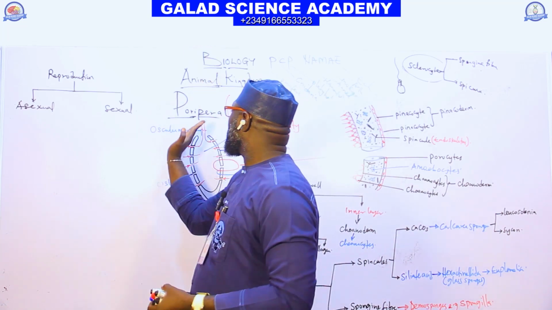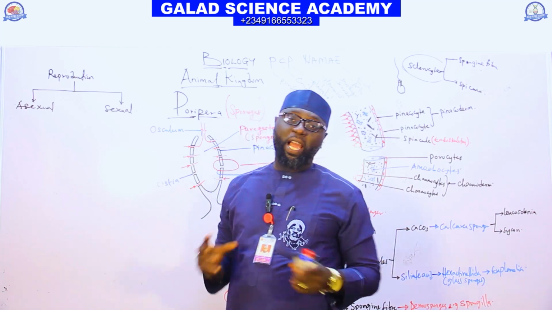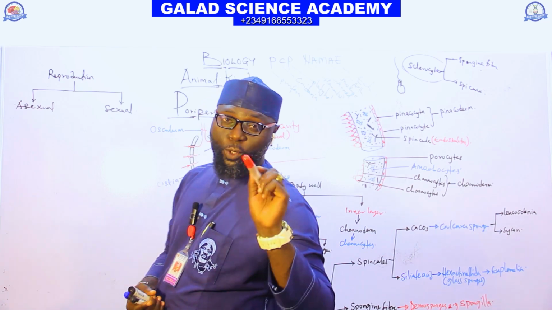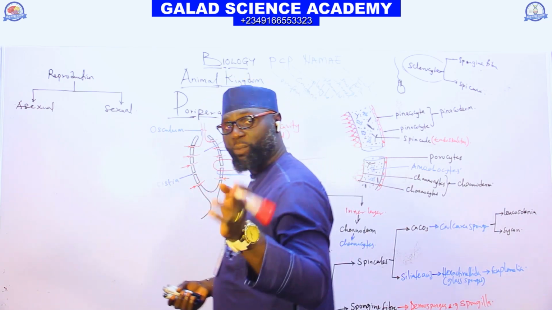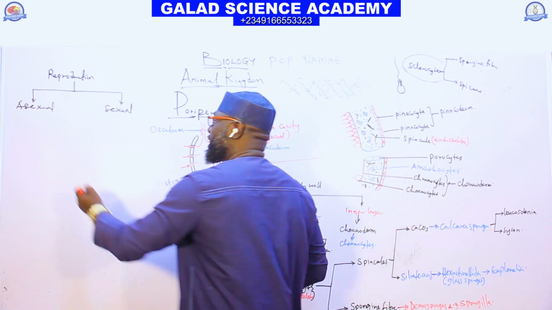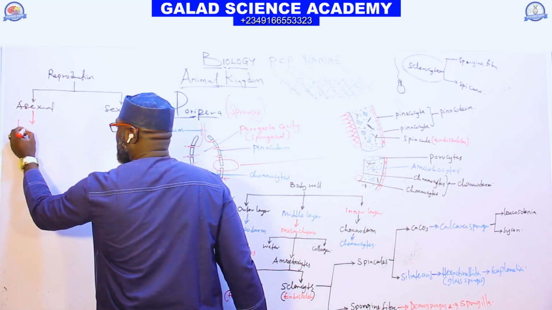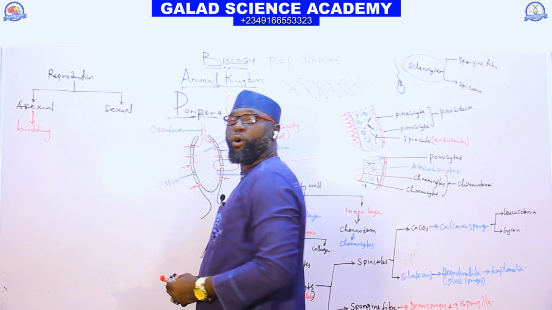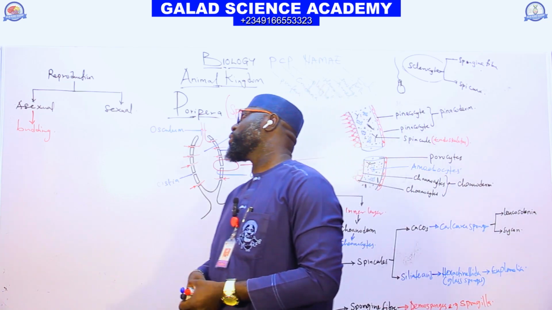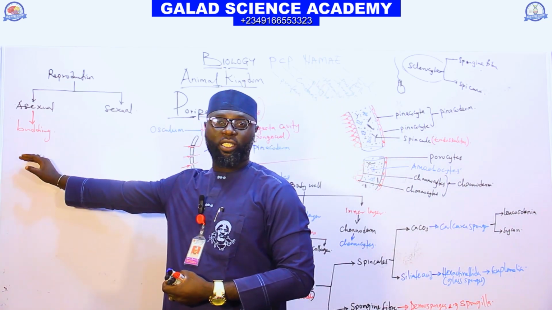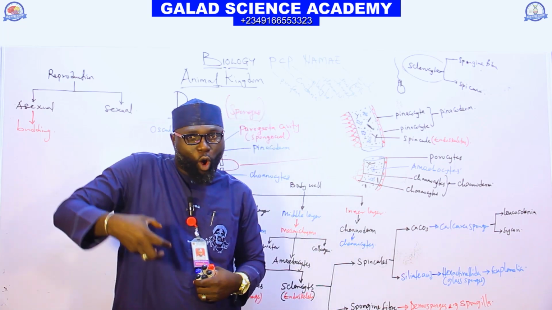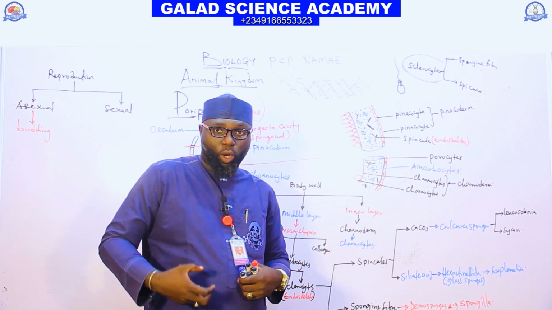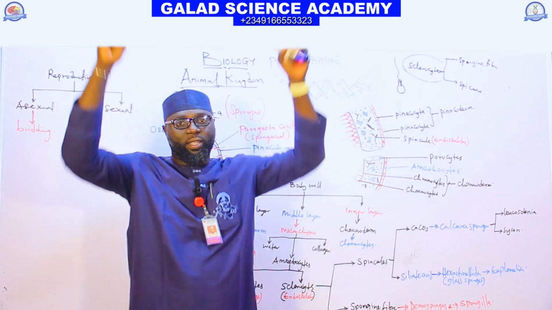But in this beautiful phylum, Porifera, the pore-bearing animals, their asexual reproduction is not spore formation, it's not multiple fission, it's not binary fission, but budding. Budding is the outgrowth of a new young one from the parent cell.